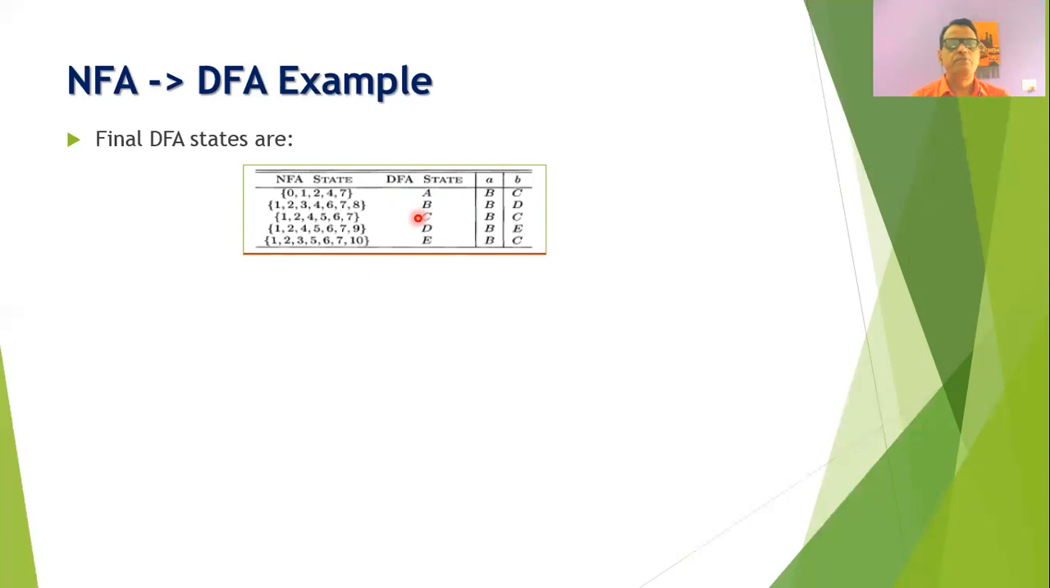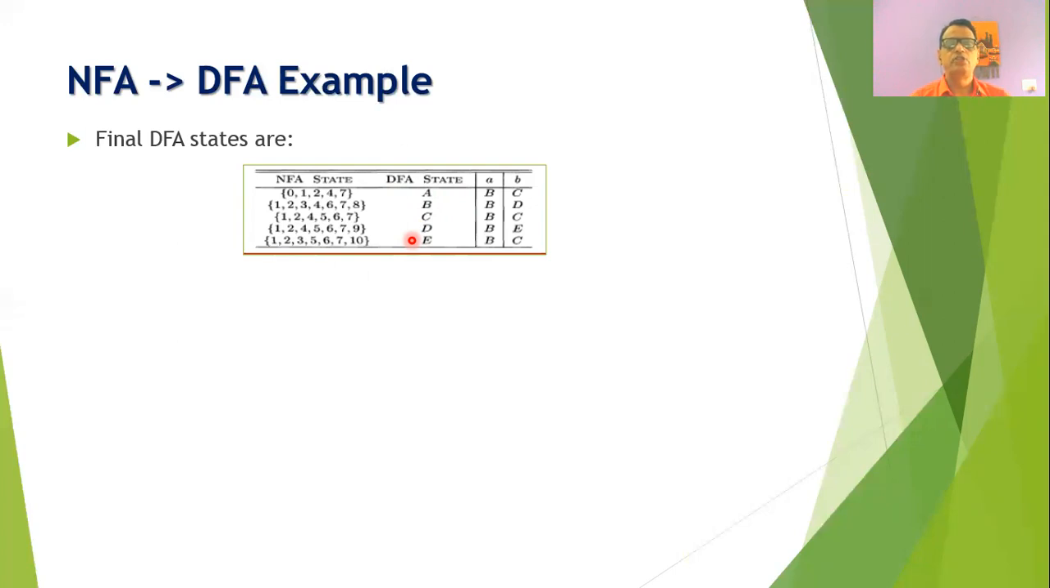The state C will contain the states 1, 2, 4, 5, 6, 7. The state D will contain the NFA states 1, 2, 4, 5, 6, 7, and 9. And the DFA state E will contain the states 1, 2, 3, 5, 6, 7, and 10.